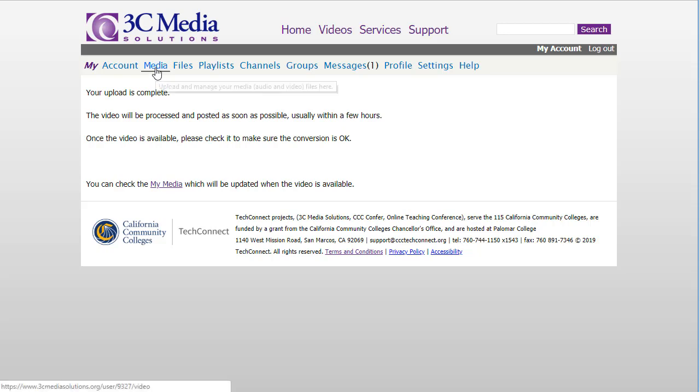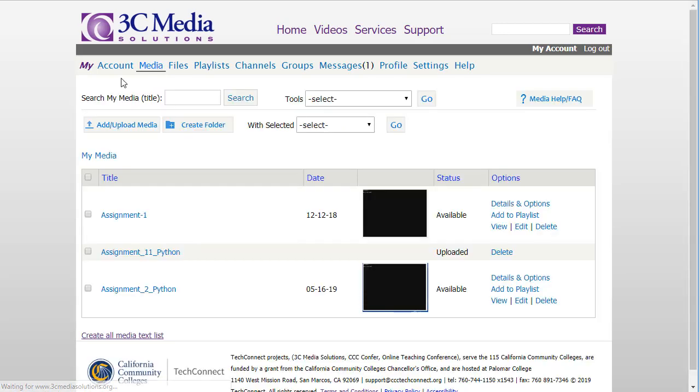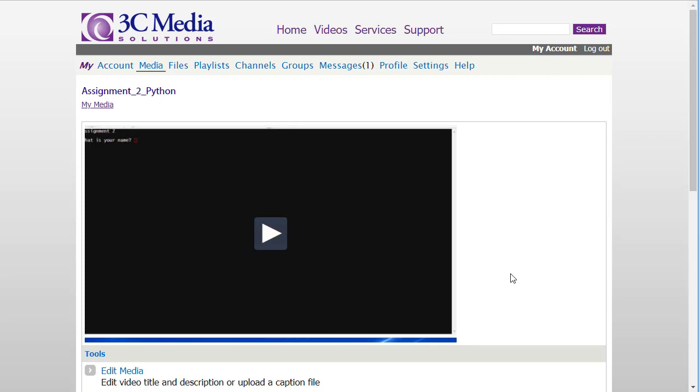So let me go ahead and click the media tab again, and you'll see three things here. One that I've had captioned, one that I uploaded yesterday down here that we're going to deal with, and one that I just uploaded. And you see there's no details and options for it because it's being processed. So it says within a few hours that will be available. So let's look at what the slide said to do. The slide said to click on details and options. So I click on that.